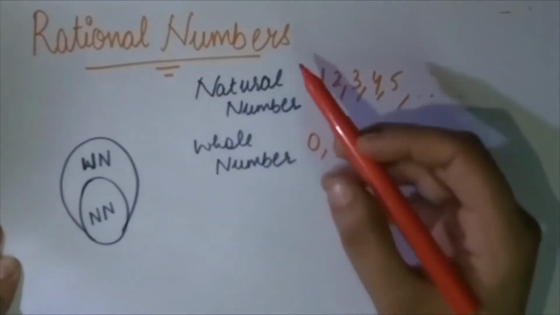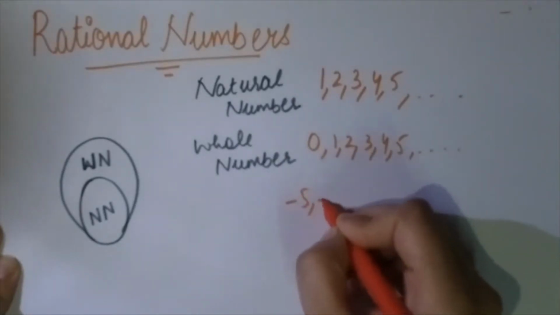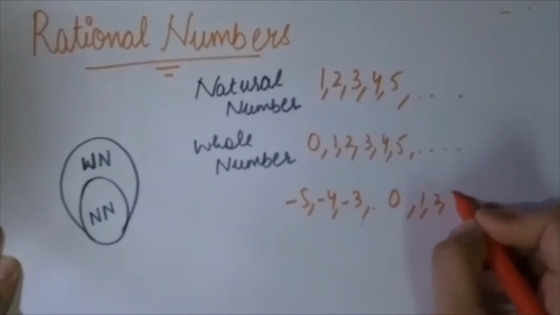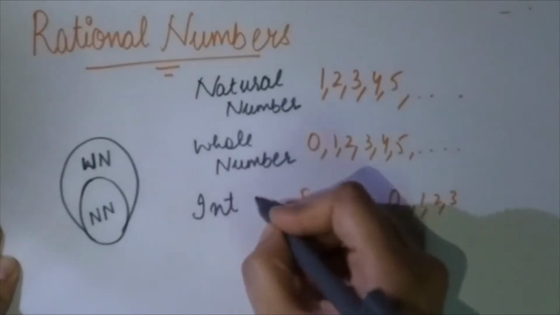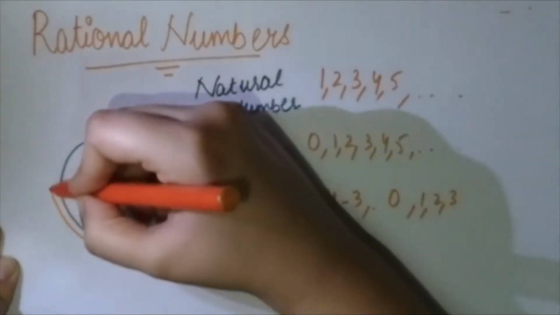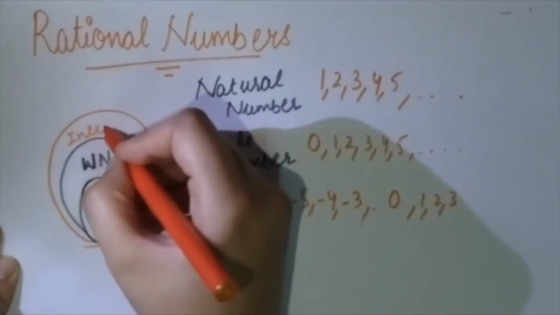Now see, after getting natural and whole, we have also listened about the negative numbers like -5, -4, -3, 0, 1, 2, 3, etc. These come under what is called integers. This is a circle, and this is the circle of integers.